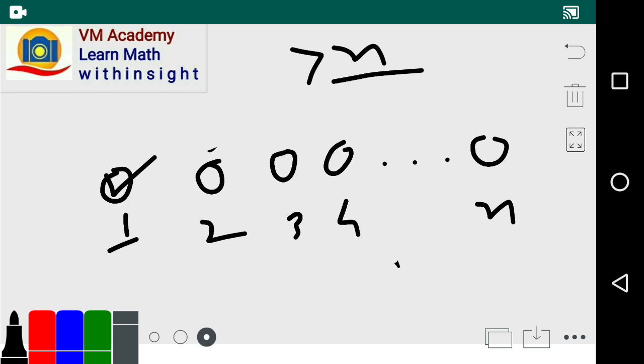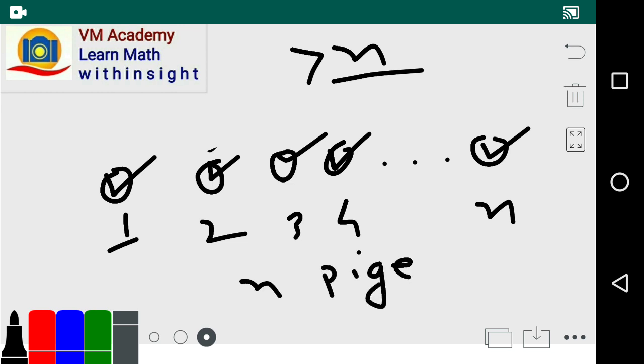Now the third, fourth, and in this manner the nth goes here. So friends, we have placed n pigeons in n pigeonholes in this manner, and now every pigeonhole contains one pigeon.